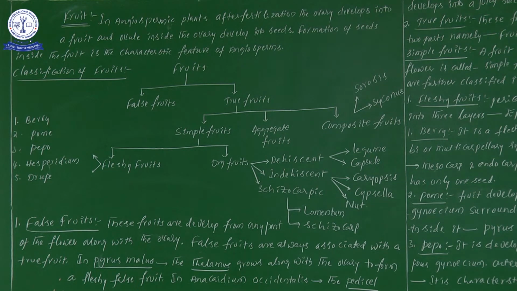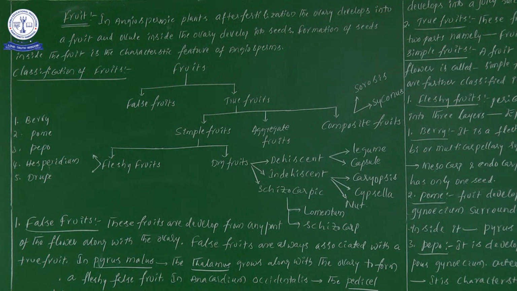Suppose if you see there, thalamus or the pedicel, or likewise there are different parts of the flower we will observe. So along with the ovary, any part of the flower also will be forming as a fruit. So false fruits are always associated with the true fruit. So what is the main important point? That particular false fruit is always associated with the true fruit.